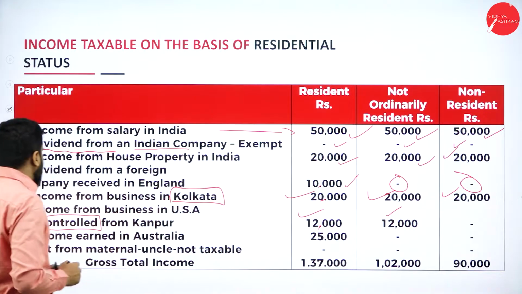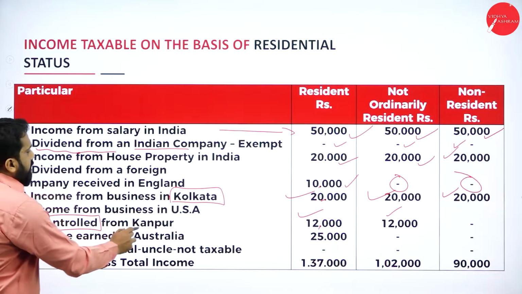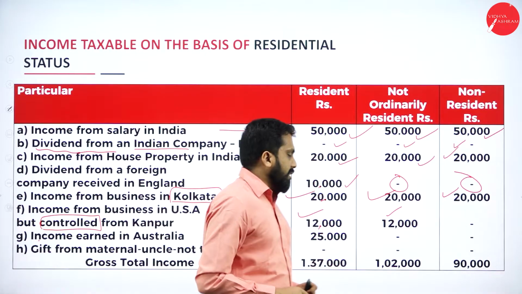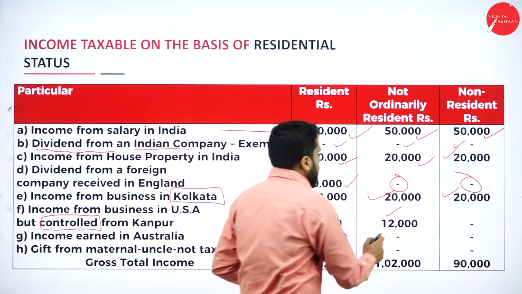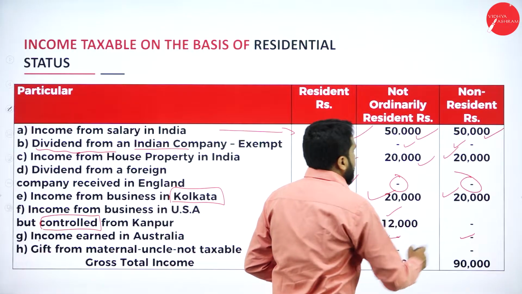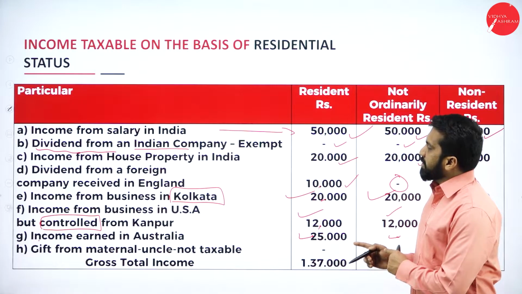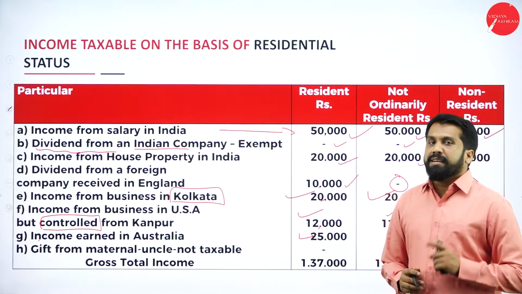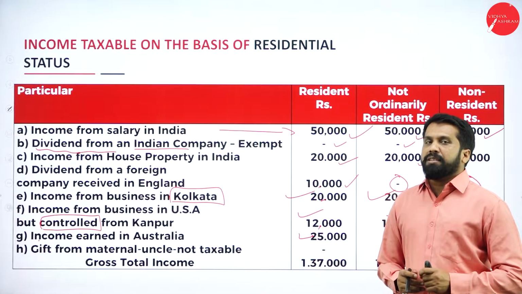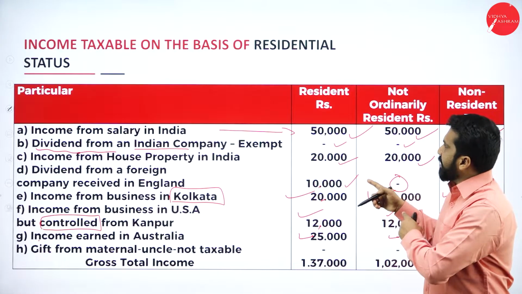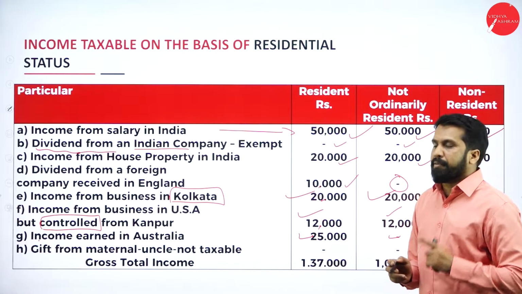Now, we'll come to the next one. Income earned in Australia but brought to India. So, only the first person is taxable. Second and third person are not taxable. Why? Because it is earned in Australia and received also in Australia. That's why only the first person, because he is a resident, everything is taxable for him.